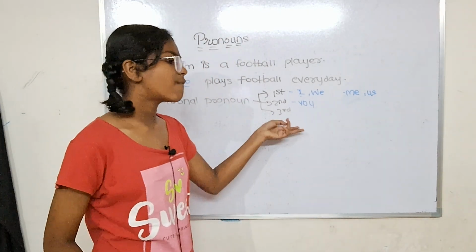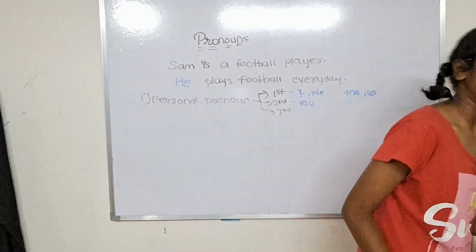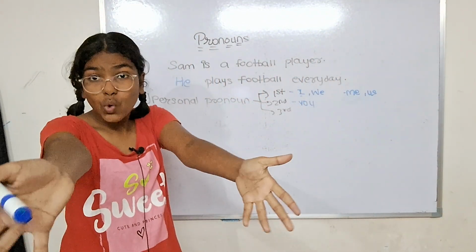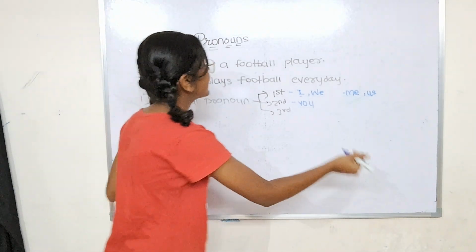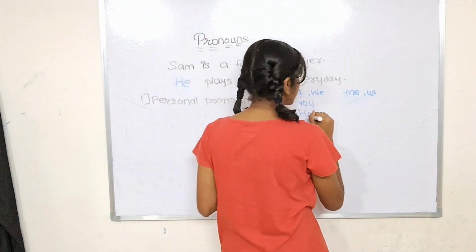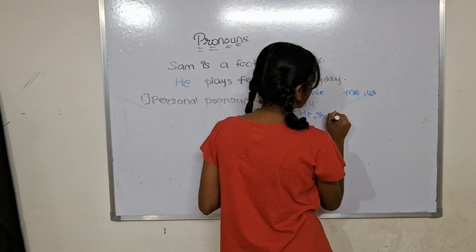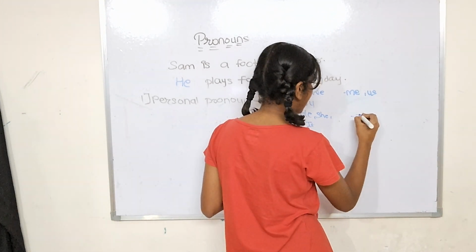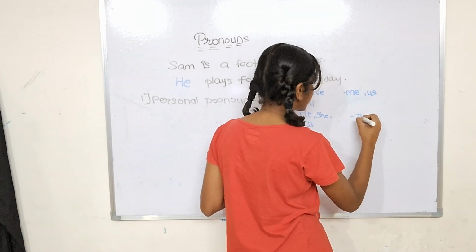And then the third person. The third person, if we see, is very easy. It is the ones which you all know: he, she, it, and the plural is they. I'm really sorry, them.